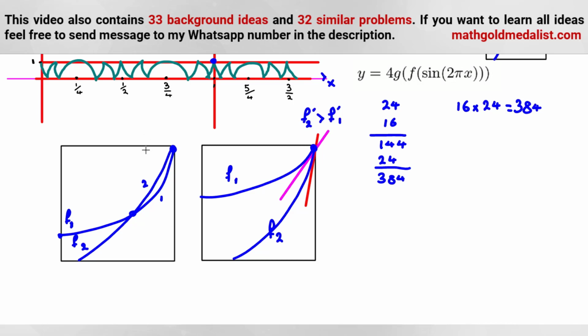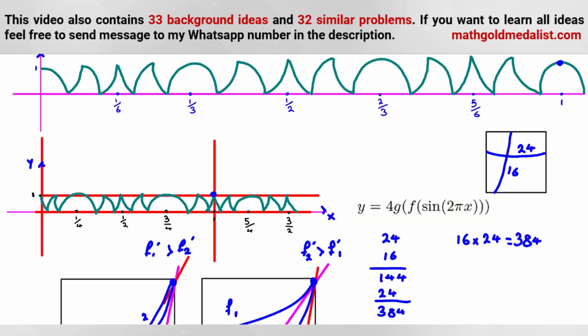Now let's again draw pink one on F1 and red one on F2. So which one is greater here? Red one was for F2. F2 prime is less than F1 prime. F1 prime is the slope of this pink line. So by finding the derivative at (1, 1), we can find which one is on top of the other one near this point. And in this case, we have two intersections, so we should add one. In this case, we don't have any intersection except this one.